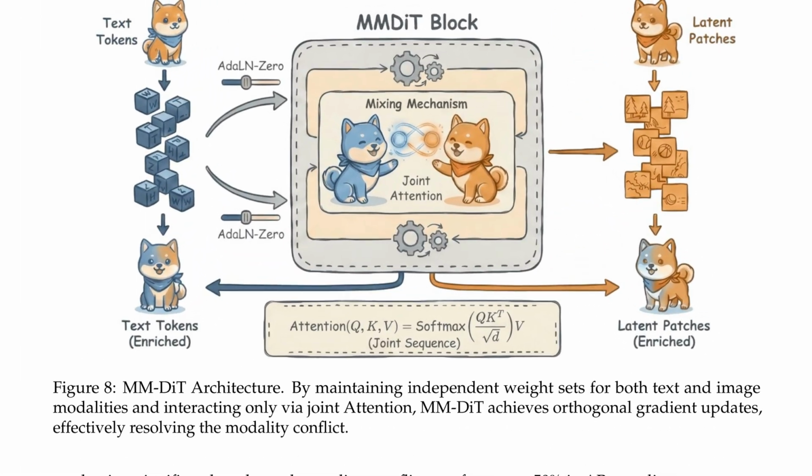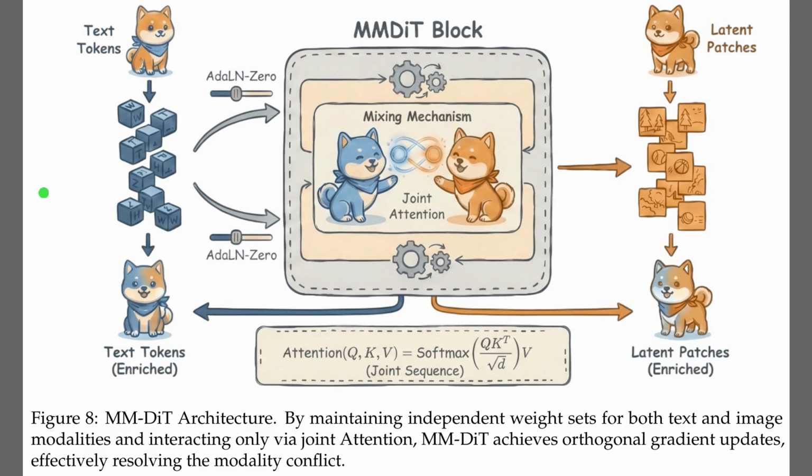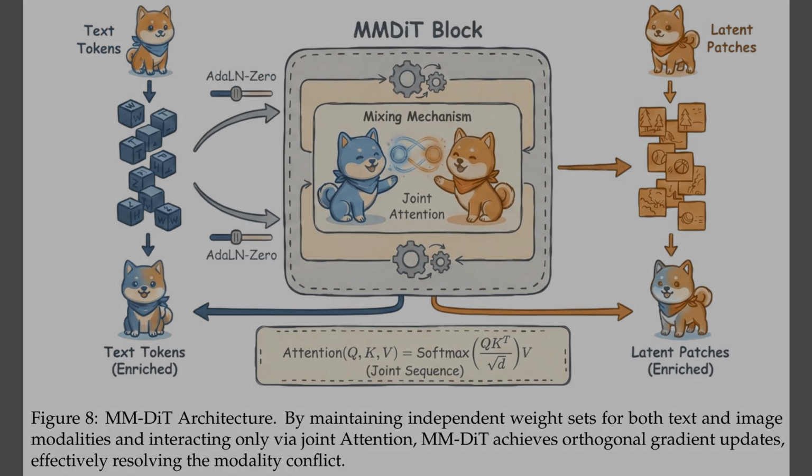Figure 8 details the multimodal diffusion transformer, or MMDiT, which serves as a blueprint for resolving gradient conflicts in unified architectures. Instead of merging everything instantly, the diagram shows text tokens on the left and visual latent patches on the right, maintaining separate processing paths. Crucially, these modalities only interact inside the central mixing mechanism through a joint attention layer. This separation allows for orthogonal decoupling, meaning the model updates its understanding of text and images independently without one interfering with the other. Because of this structure, the system can improve at complex text reasoning and visual generation simultaneously, which significantly reduces the conflict rate during training.